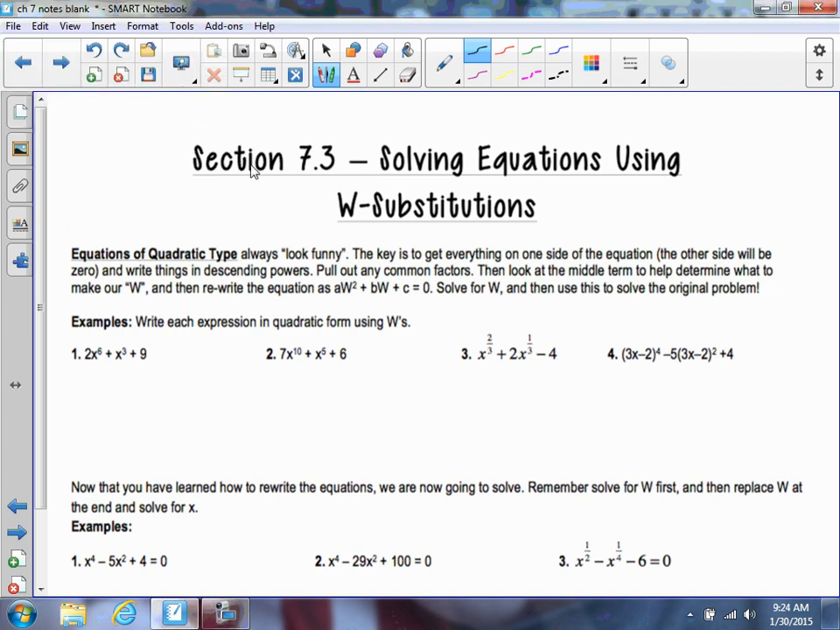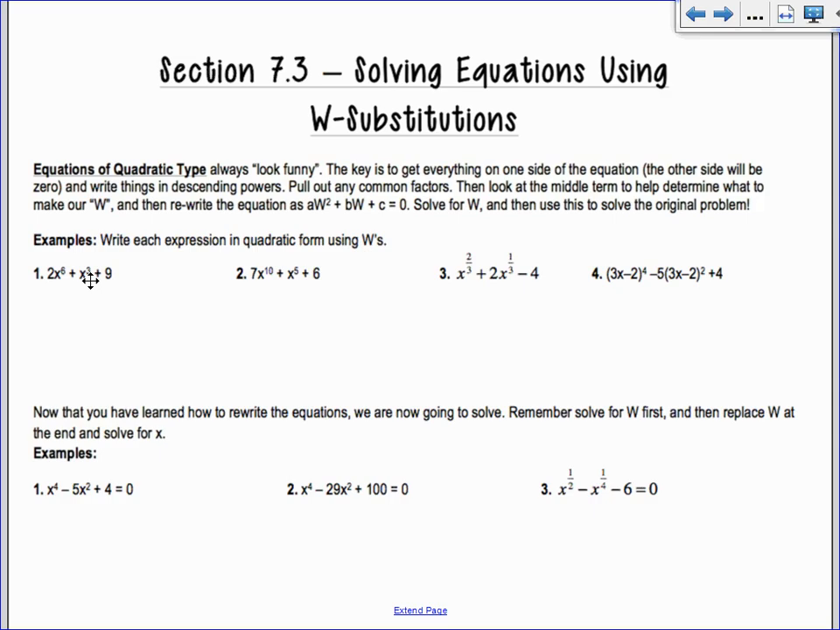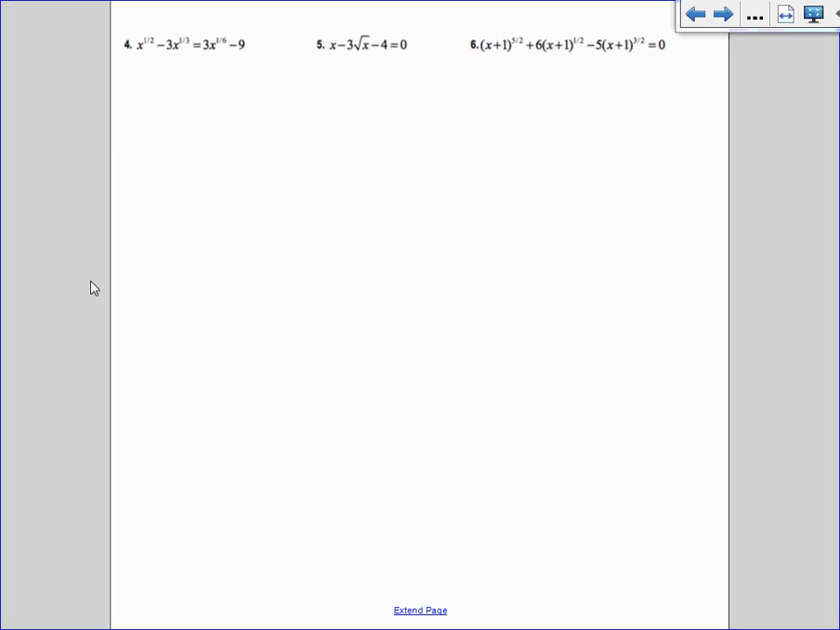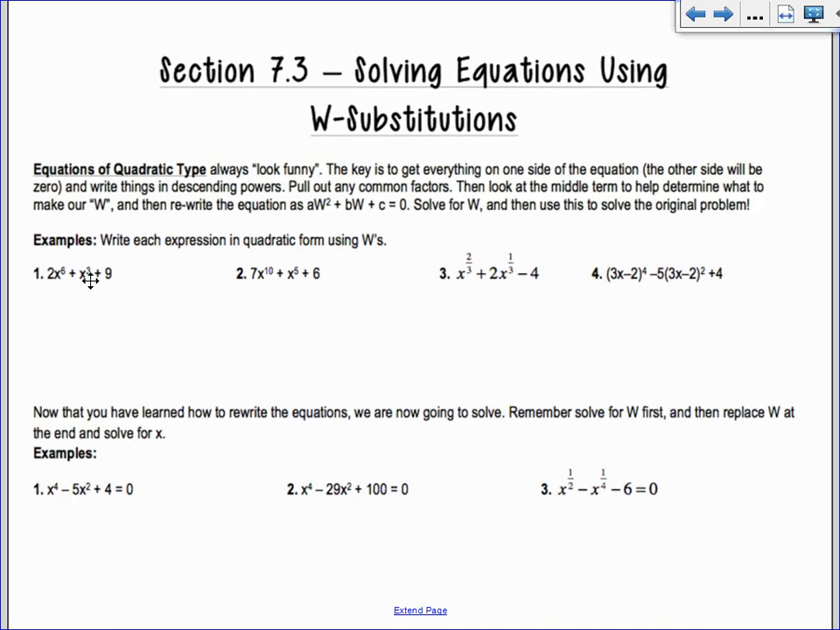Okay, 7.3 is on solving equations using what we call W substitutions. Sometimes you hear these called quadratic type. These types of equations always really look funny. Like if you look at some of the examples we have, like number 6: x plus 1 to the 5/2 plus 6 times x plus 1 to the 3/2. It looks very scary, doesn't it?